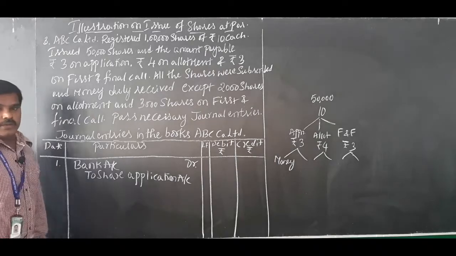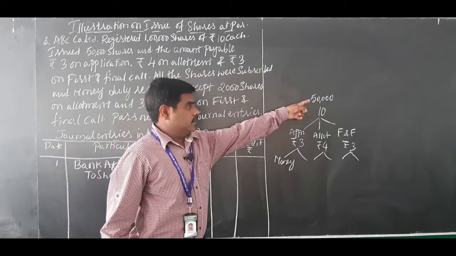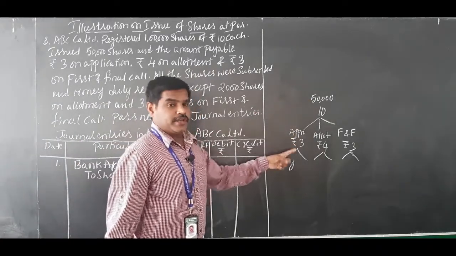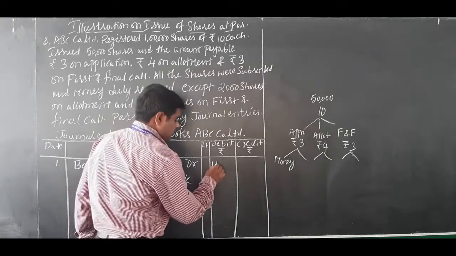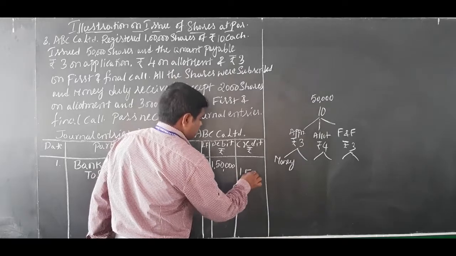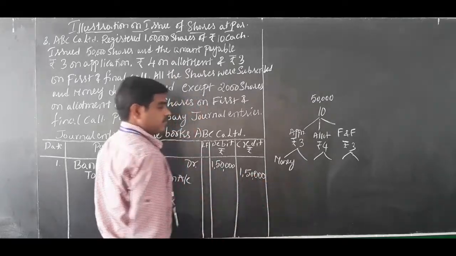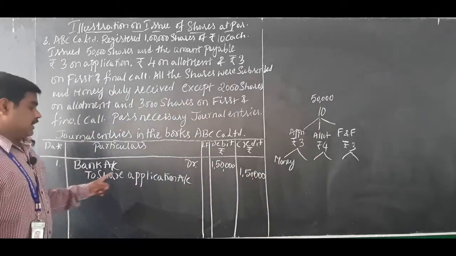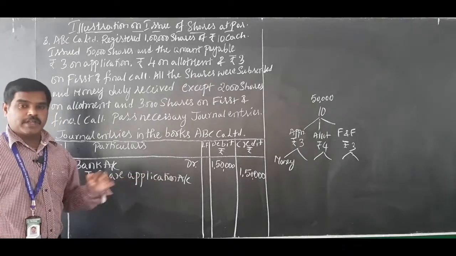Bank account debited to share application account. 50,000 shares into 3, 1,50,000. Debit 1,50,000. Credit. So journal entry: bank account debited to share application account.